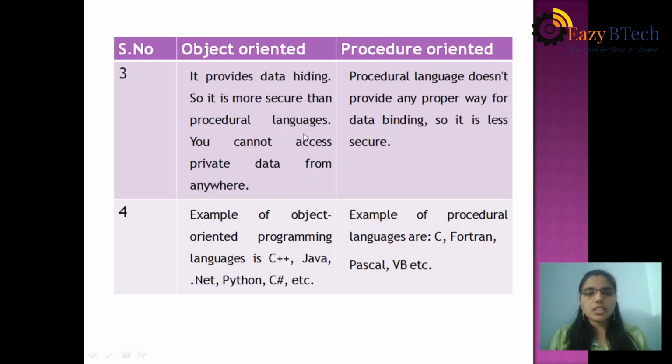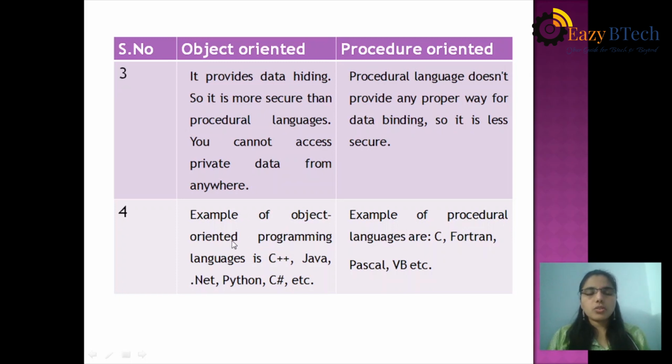You cannot access private data from anywhere, which means it supports the encapsulation mechanism. Encapsulation, binding of data and hiding of data, is the application of encapsulation. Procedure languages do not provide any proper way for data binding or data hiding, so they have less security. Object-oriented has more security.